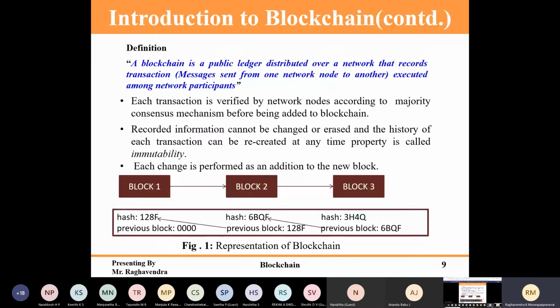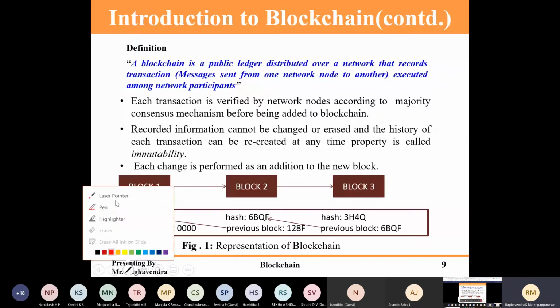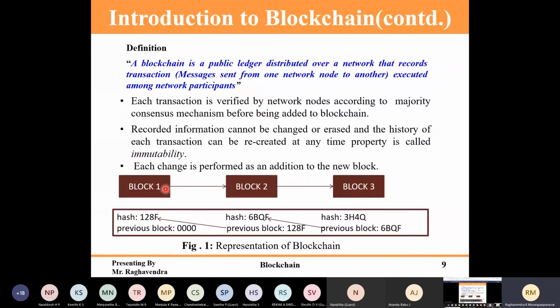So in this comes into the picture the distributed ledger, the main concept behind the blockchain. Here you will be having one hash value for one block. I think you might have gone through these things, but I'm just overviewing the blockchain structure. Here the previous block will not be there. This is called the genesis block, because there is no previous block here. This block will have one hash value. This hash value will be stored in this block, along with some other information.